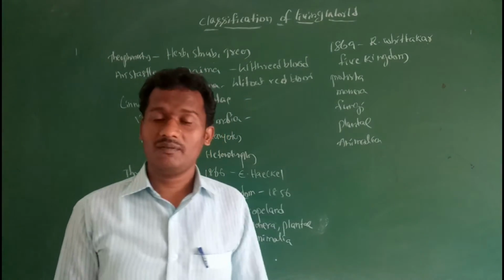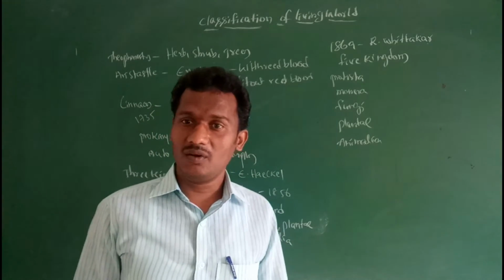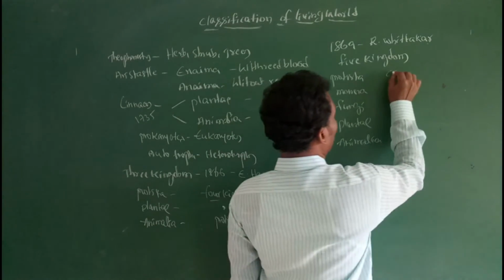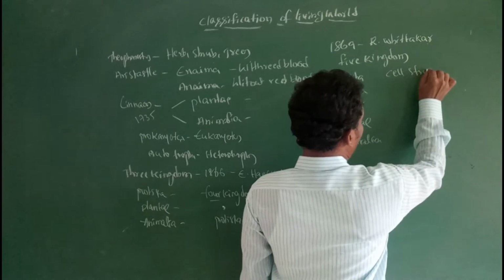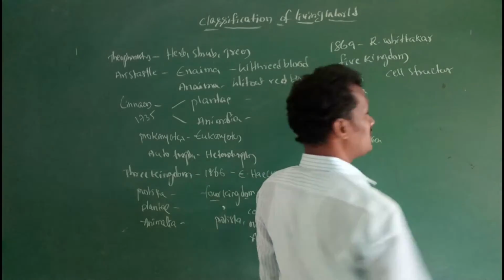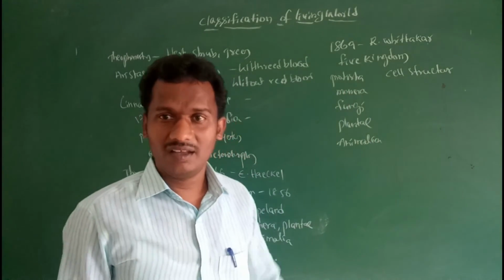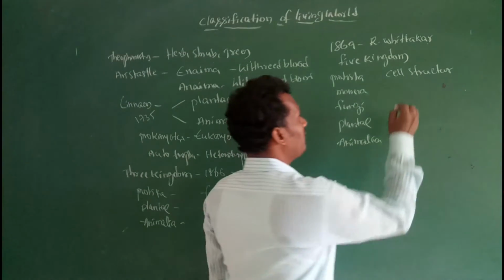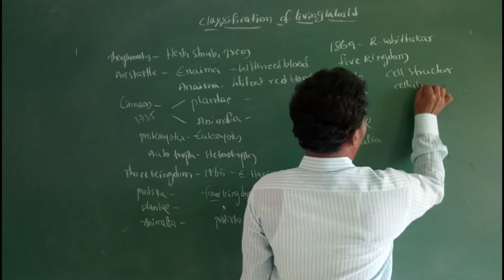In the five kingdom system of classification, he classified the living organisms based on characteristic features of cell structure, the complexity of the cell: is it a prokaryotic cell or a eukaryotic cell. Then cellular organization.